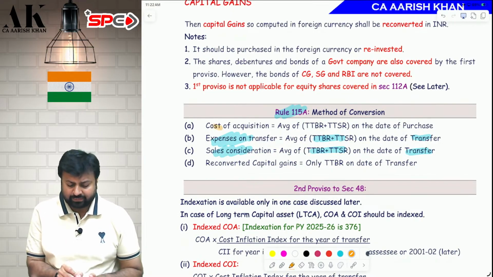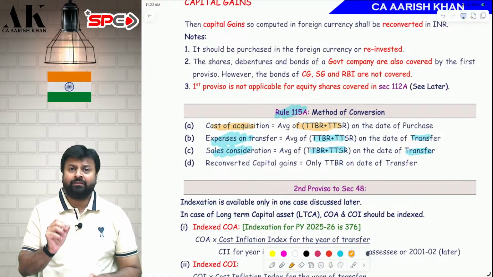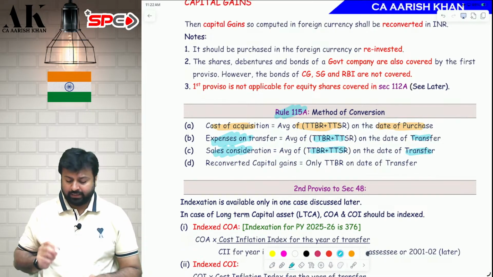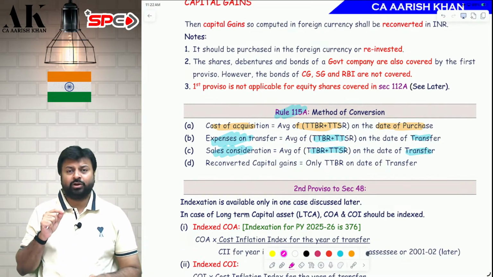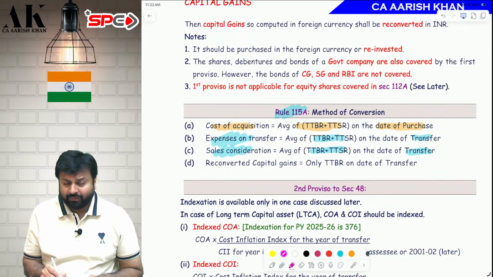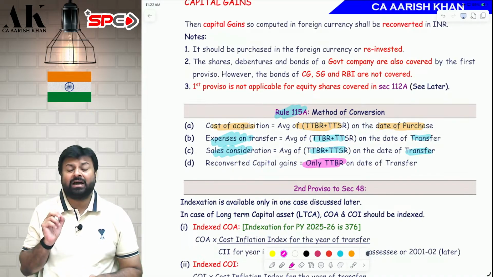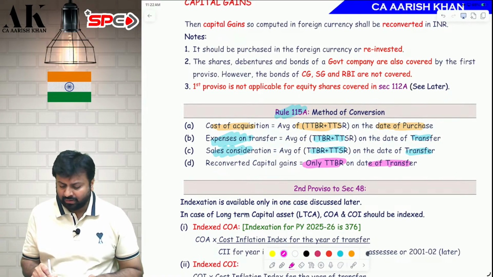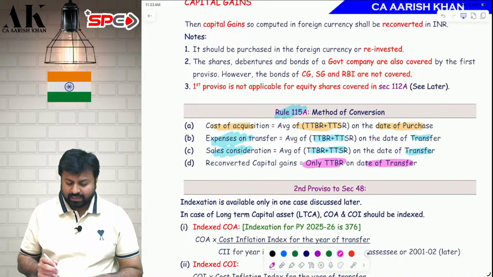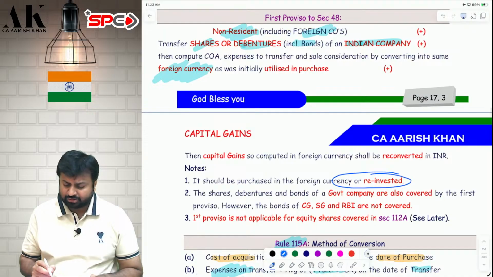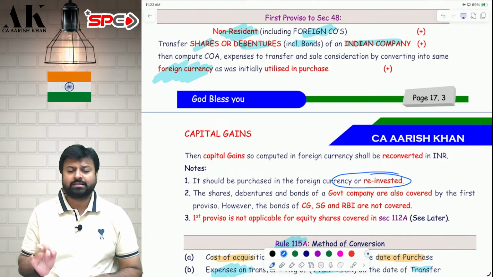Now coming to cost of acquisition. For cost of acquisition, you have to take the average of TTBR and TTSR, but now on the date of purchase. After that you will get your capital gains in foreign currency. Now you have to reconvert that capital gain into INR. While reconverting into INR, you will not take the average. Now you will only take TTBR, the telegraphic transfer buying rate, which is State Bank of India's rate, on the date of transfer. You will do this exercise again and again, even for reinvestment also. I hope it is clear to all of you.